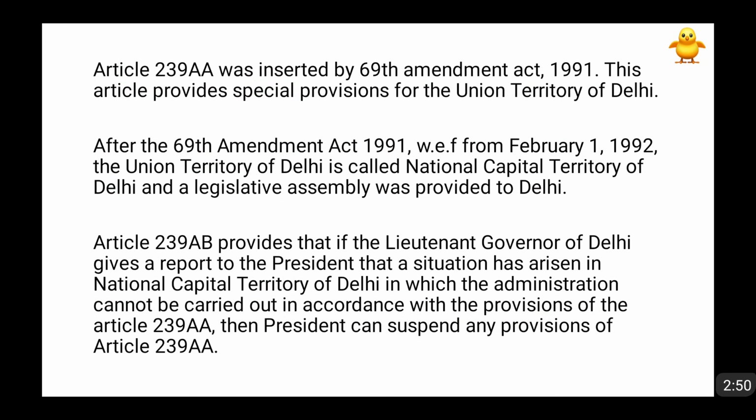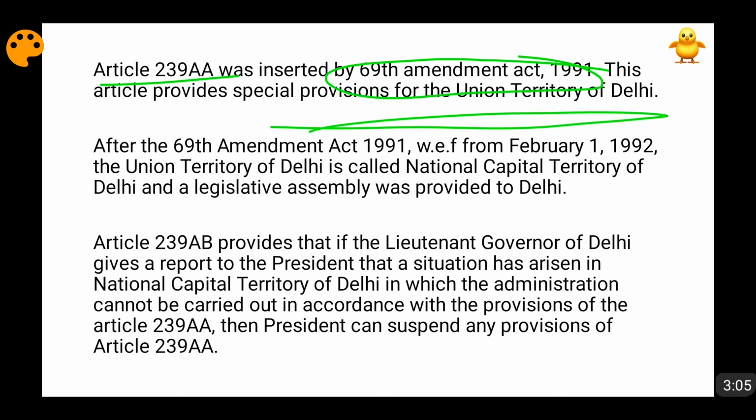Now when we talk about Delhi, in 1991 the 69th Amendment Act came, and this introduced Article 239AA in the Constitution of India, which dealt with the special provisions of the Union Territory of Delhi. This amendment came into effect from 1st February 1992, and the Union Territory of Delhi was now called the National Capital Territory of Delhi, and a legislative assembly was provided to it.